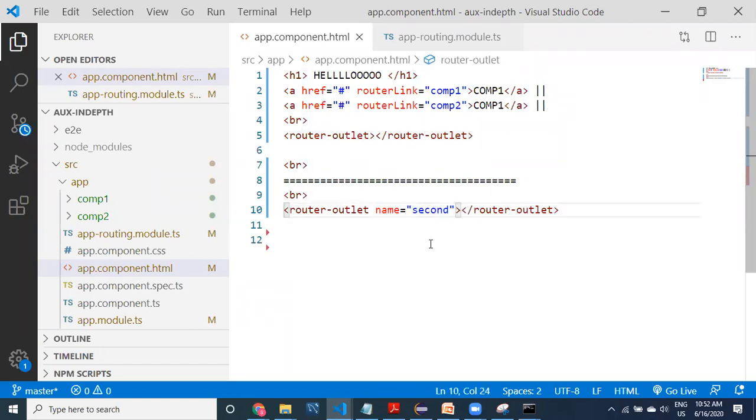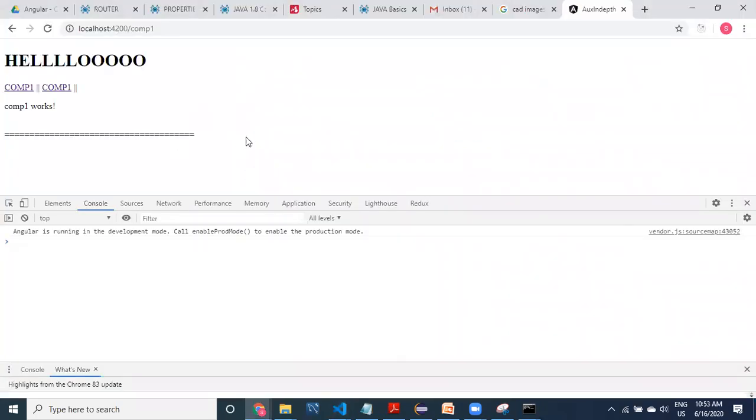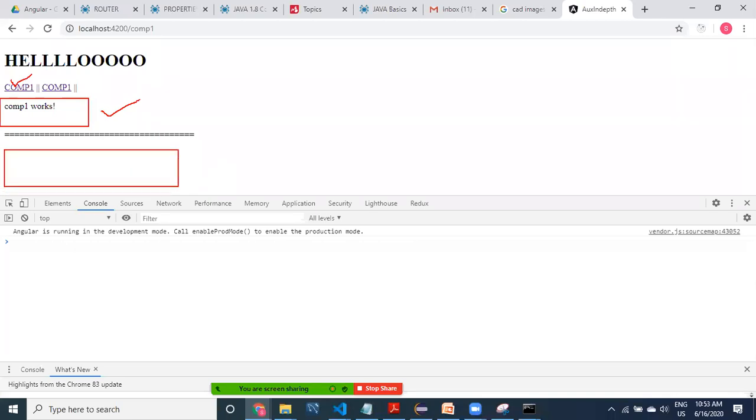I'm going to tell you in the UI what should happen. If you click on comp1, it has to be displayed here. The same way, you have to display some other component here. So this is the router outlet, and this is the auxiliary router outlet named second. You have to display second. This is how you need to display. This is an important thing that you need to understand here.